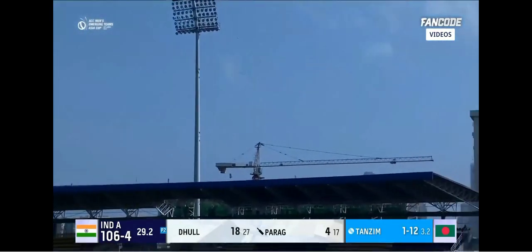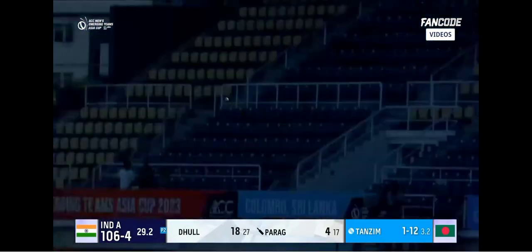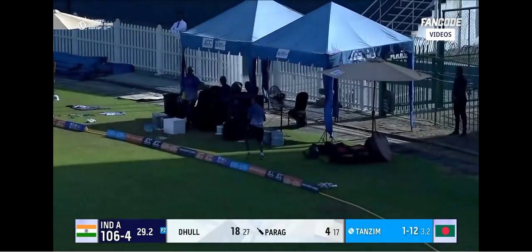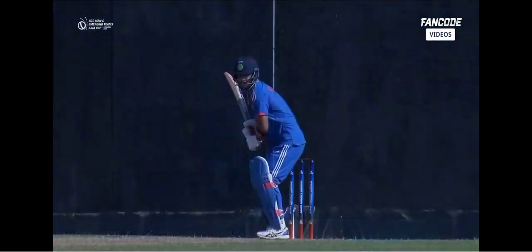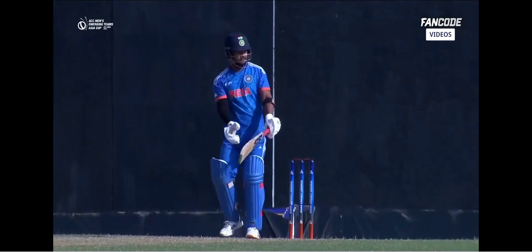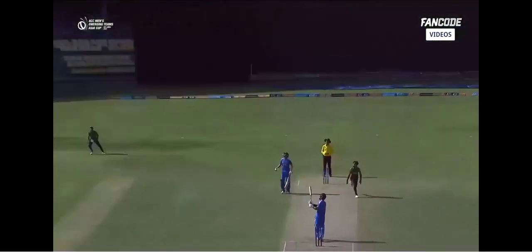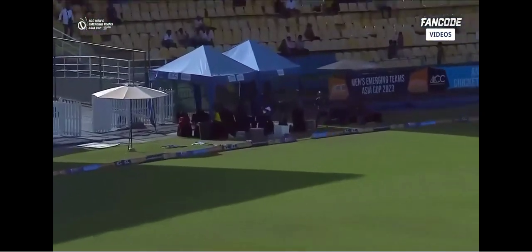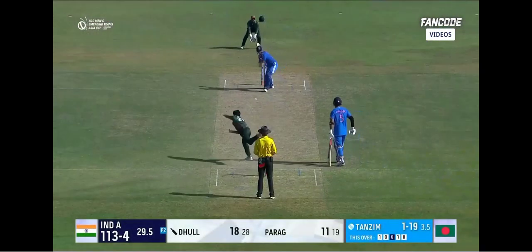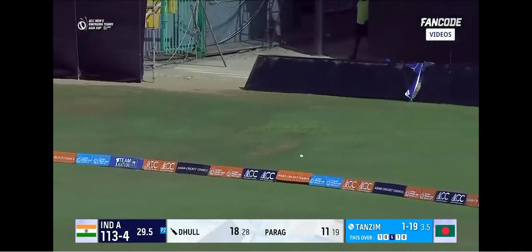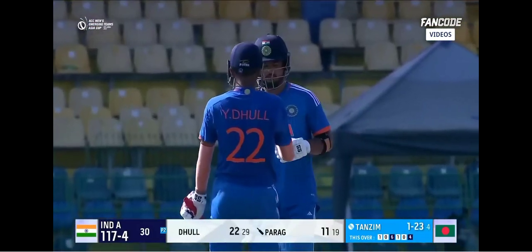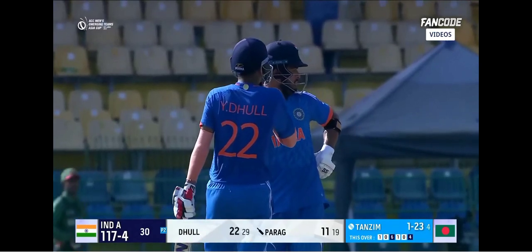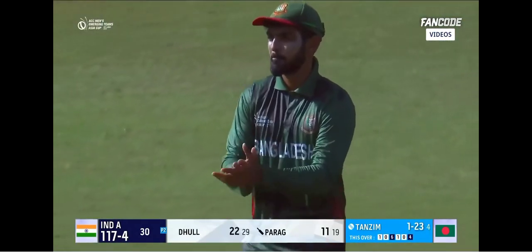Plays the aerial shot, and he will get maximum for it. Beautiful shot. He has to perform really well in this match for India to put up a good score. Edged, and that's gone for 4. So they will get 12 runs off this over. An expensive one from Tanzim. 30 gone, 117 for 4.